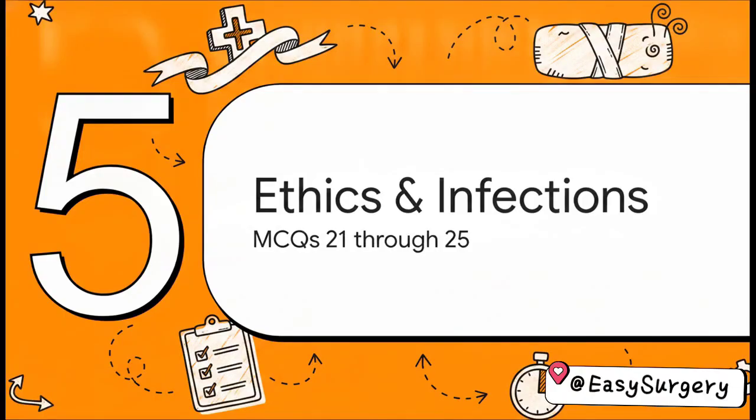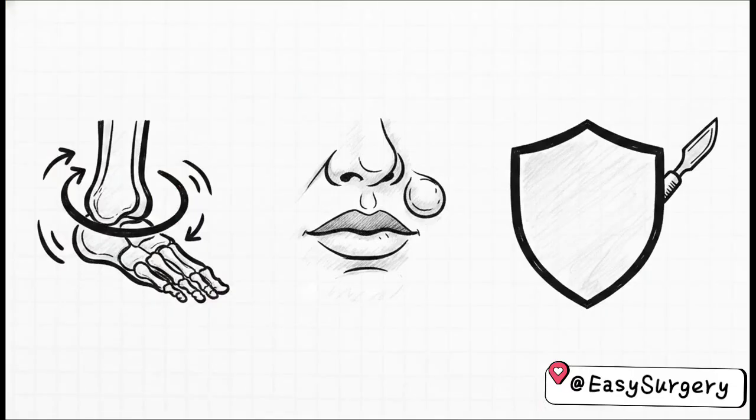And we've made it to the final stretch. Checkpoint 5, Ethics and Infections, MCQs 21 through 25. Let's knock these out. For question 21, a patient is 5 months post-op and can't work because their ankle movement is severely stiff. The answer? Cast disease. In question 22, the most common basal cell carcinoma found on the nasolabial fold is the nodular subtype.